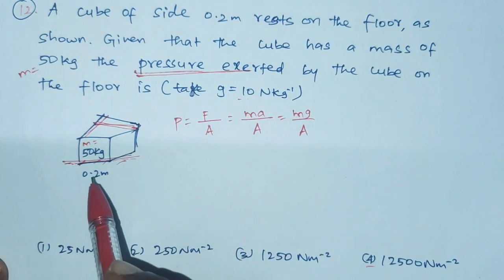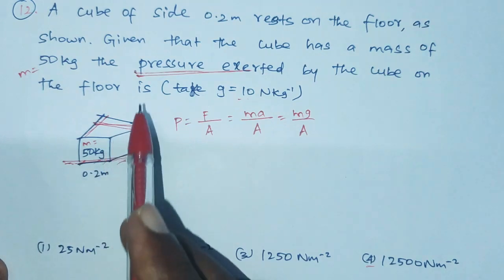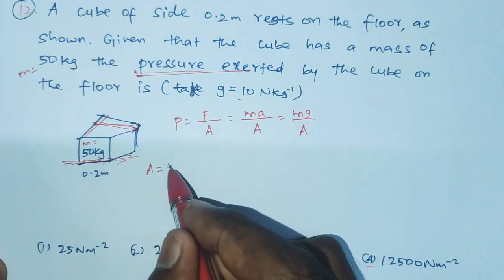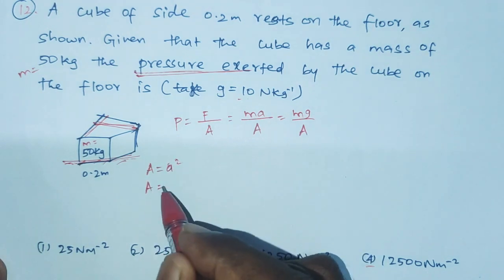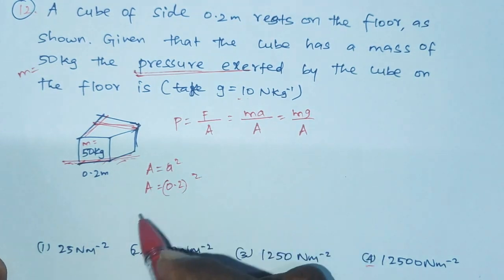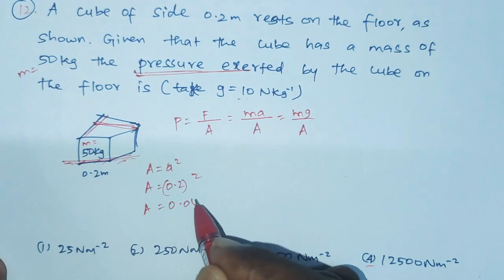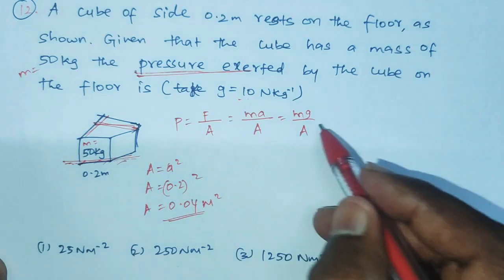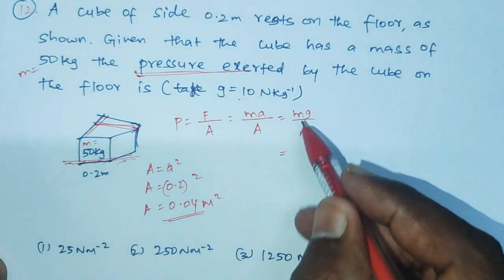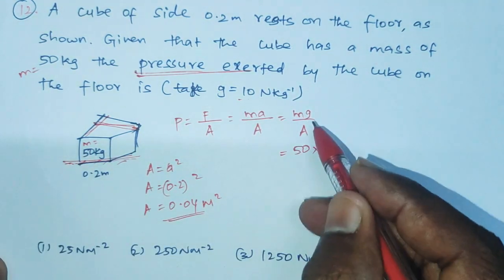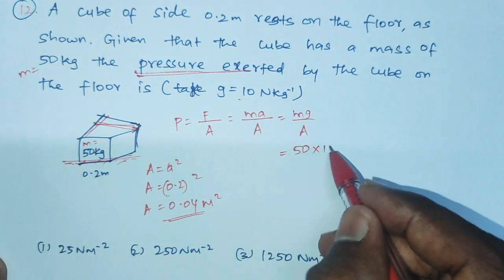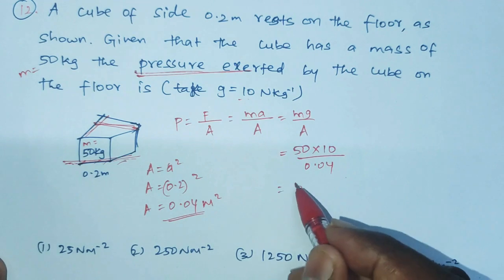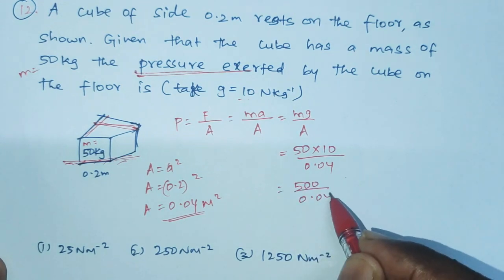The given side of the cube is 0.2, and the area of a cube face is a square. So A is 0.2 whole squared, which is 0.04 meter square. Now substituting mass 50, g 10, and A 0.04, this is 500 by 0.04.